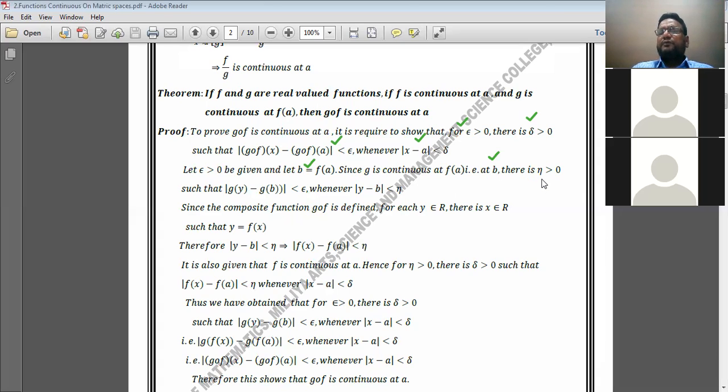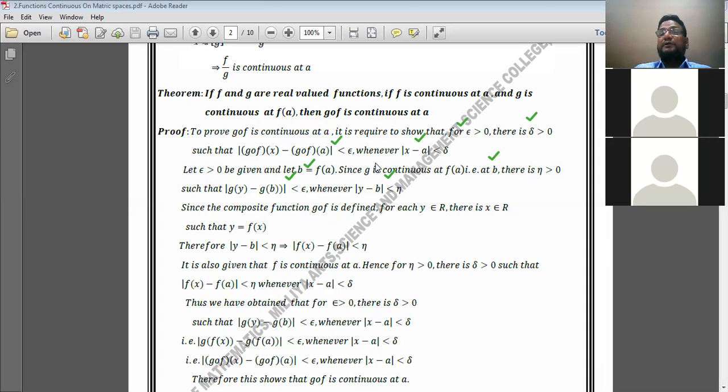Means eta here, there is an eta which is greater than 0 such that mod of g of a minus g of b is less than epsilon whenever mod of y minus b is less than eta. Why are we writing this condition?